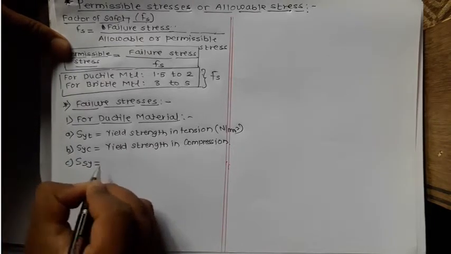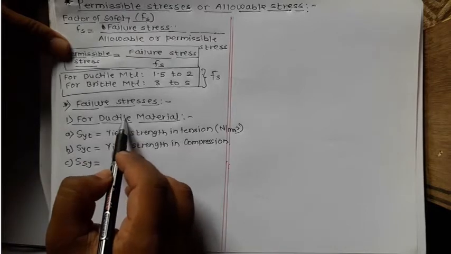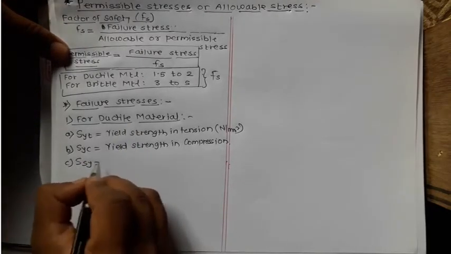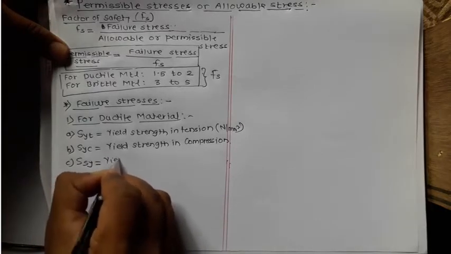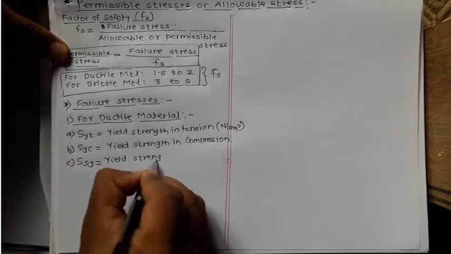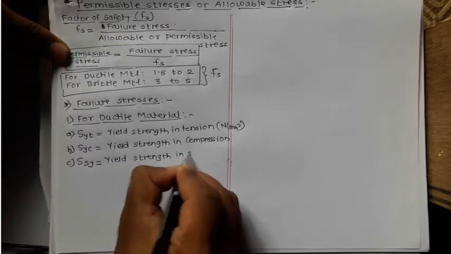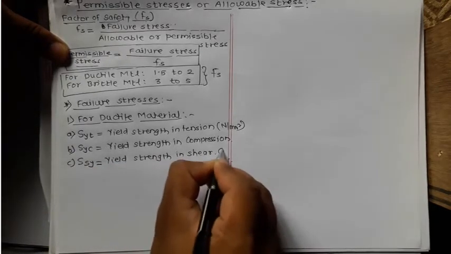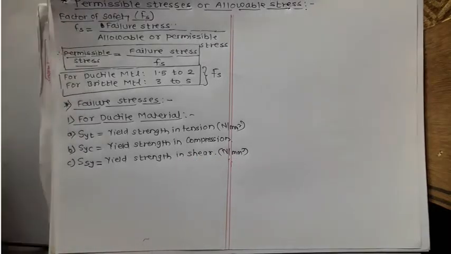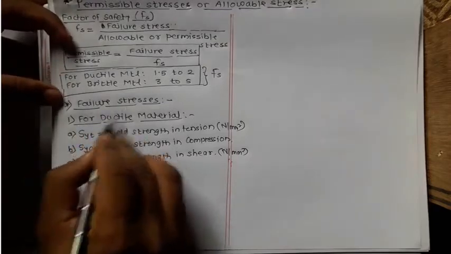So this is the failure stress for a ductile material subjected to shear stress. It is nothing but yield strength in shear. Again, its unit is Newton per mm square.